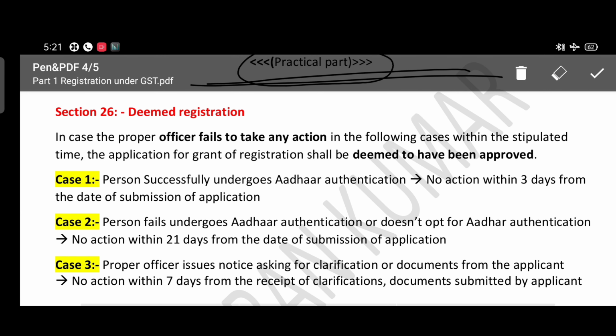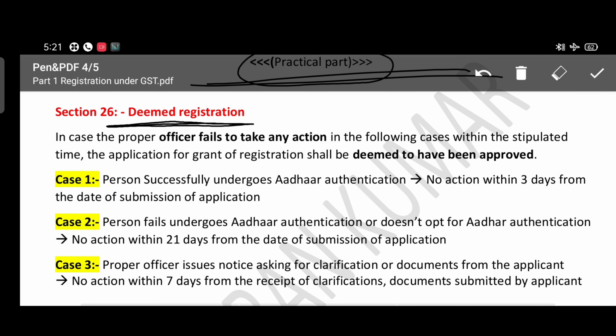Now we will see section 26, that is deemed registration. Deemed registration is nothing but, as the name itself says, registration being accepted automatically. So the GST portal will automatically accept the GST registration and provide GST certificates to the taxpayers in 3 cases majorly. Let us see the 3 cases.